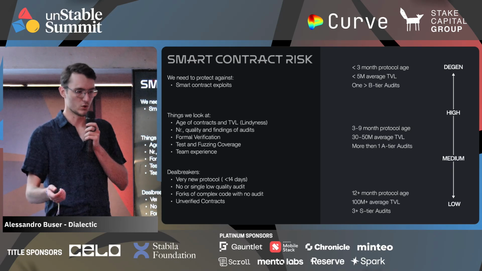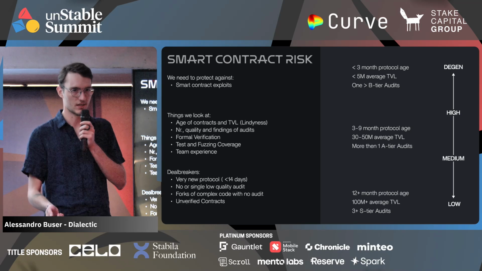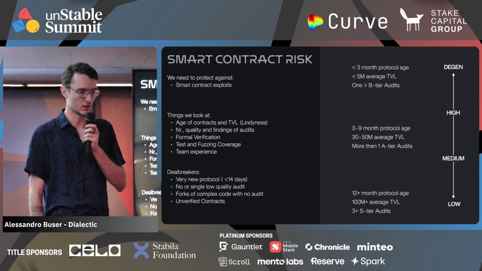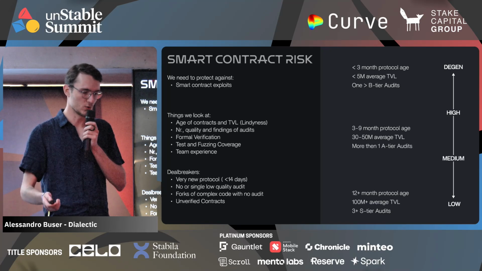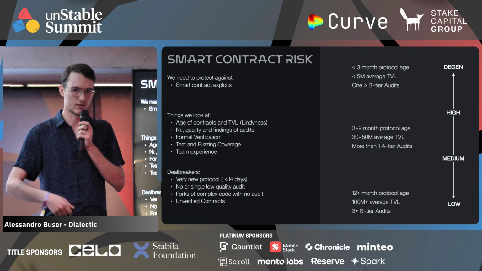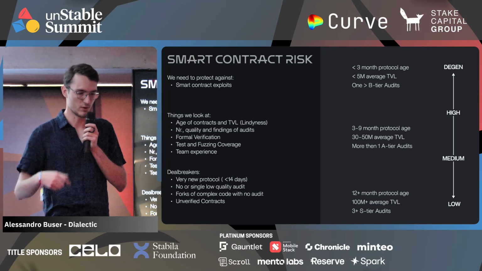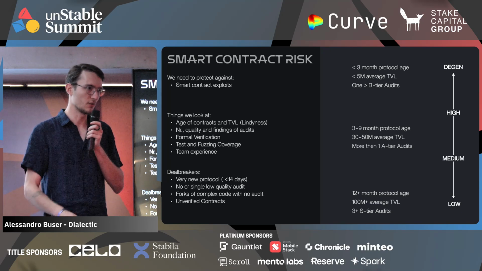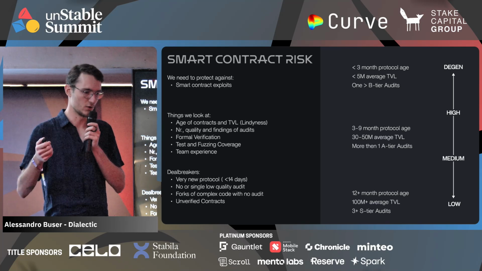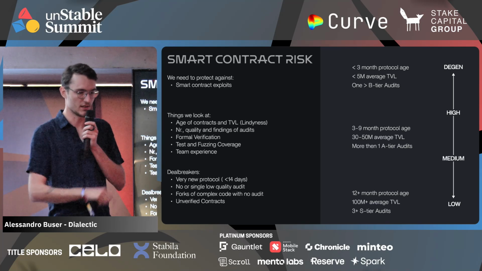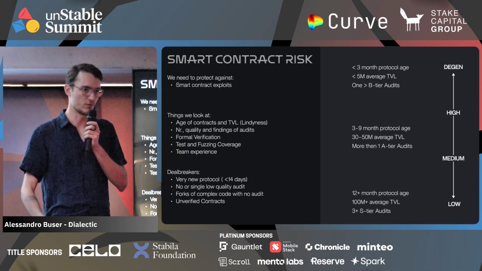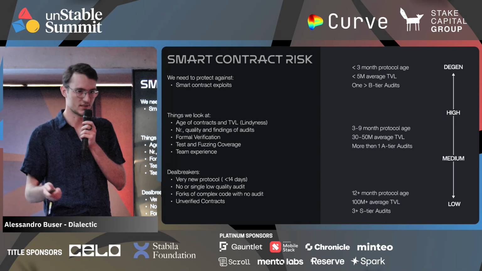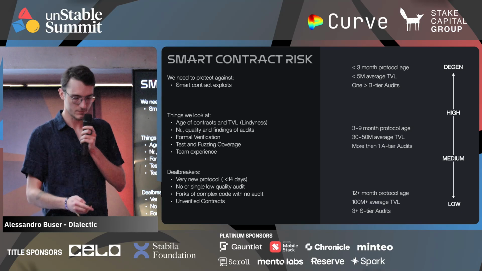We look at the number and quality of audits to understand, have some professional high quality auditors looked at the contract and did proper audits. And so the thing that we like to see most is protocols that have smart contracts that have been online for a very long time with a lot of TVL, and that have been audited multiple times by high quality auditors. And then as you can see, if we go up into the degen level of risk, this is all the new protocols with low TVL, with audits that may not be by the best companies.